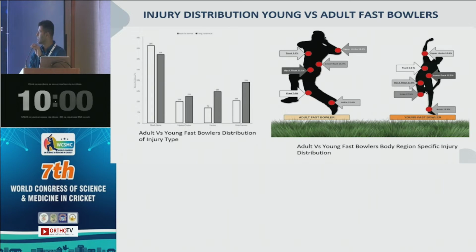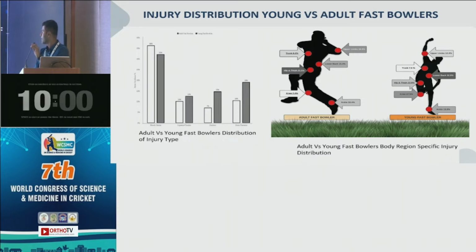We did the review to understand the injury severity, and these are some of the numbers that it has thrown up. As you can see here on the graph, muscle strains obviously take up most of the load when it comes to injury incidence. The white tower talks about the adult fast bowlers, the grey tower talks about the young fast bowlers. In both, muscle strains take the major load, but if you look at the rightmost graph, for lumbar stress fractures, injury incidence is highest in young fast bowlers compared to adult fast bowlers.